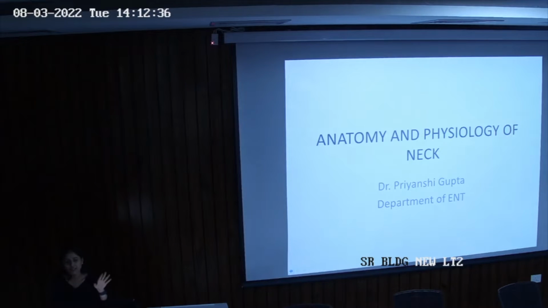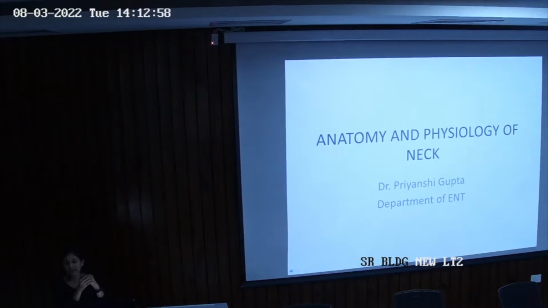Now you must have read in your anatomy classes the neck is divided into anterior triangles and posterior triangles. So in today's class, we'll cover the triangles of the neck. We'll talk about the most important part, which are the lymph nodes of the neck. So every lymph node has a level, and that decides what course of the disease we are talking about.